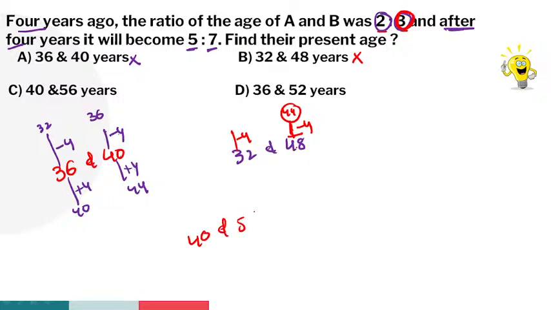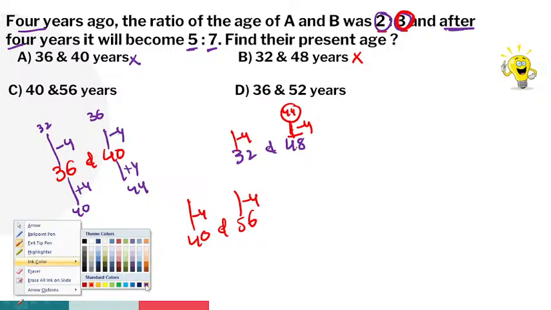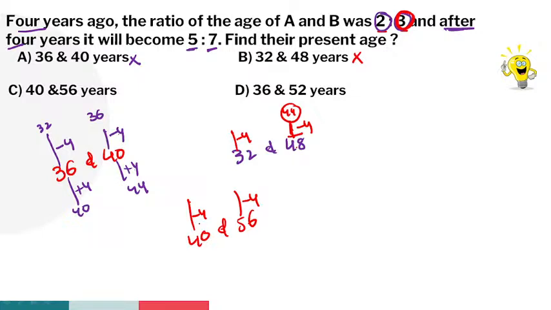40 and 56, guys. 4 years ago. So 40 minus 4 is how much? 36. 36 is a multiple of 2. Yes. So 56 minus 4 is how much? 52. 52 is a multiple of 3? No. So that's why option C is also the wrong option.